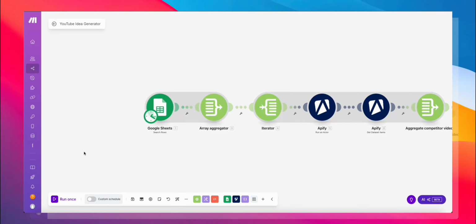Do you want to know what video to make next week using actual data from your competitors and your own channel? In this video, I'll show you how I built an automation that tells me exactly what topics are trending, what's working for others, and what I should make next. And the best part, it runs completely on autopilot every single week.